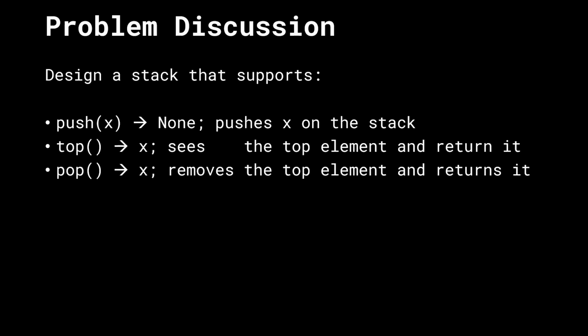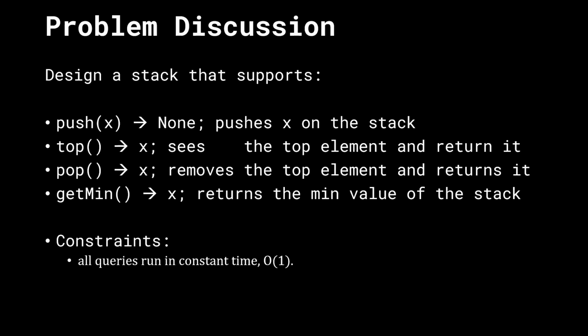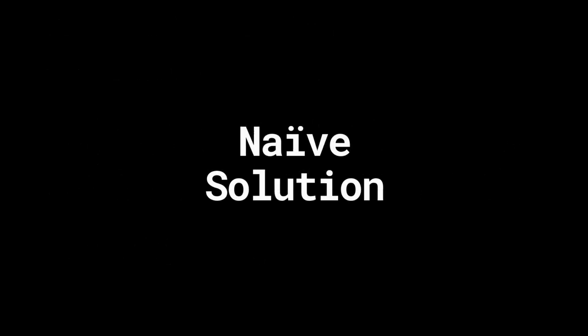All of these three operations up till now are things we've already seen, the very basics of what a stack is. But now there is a fourth operation given to us, getMin. This function is going to return a value X, which is the minimum value of the entire stack. The only constraint given to us is that all of the queries should run in constant time. That is, they should take order of 1 time each. Now, how do we start to think about a solution?